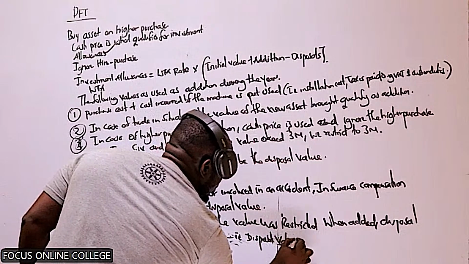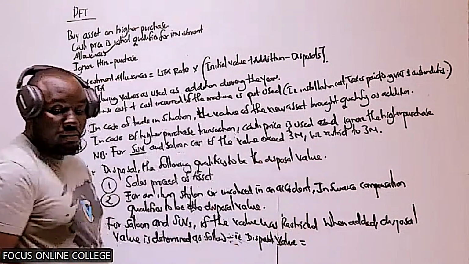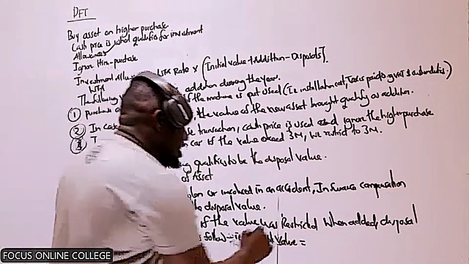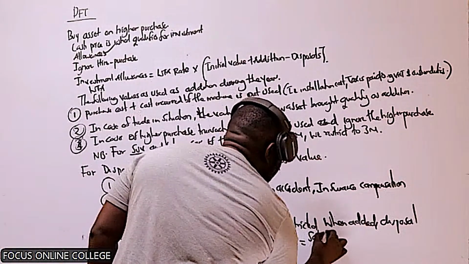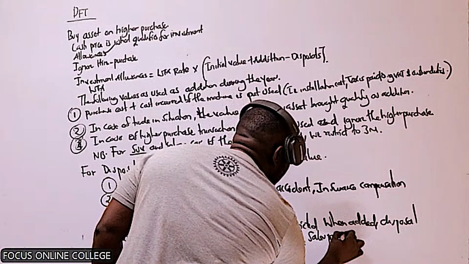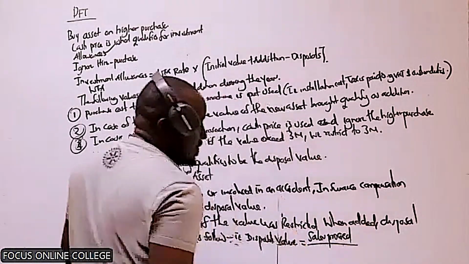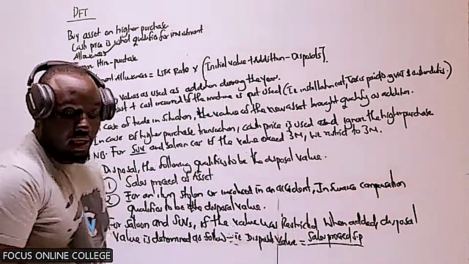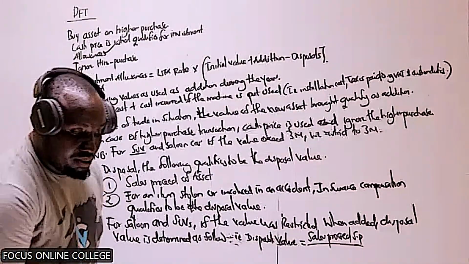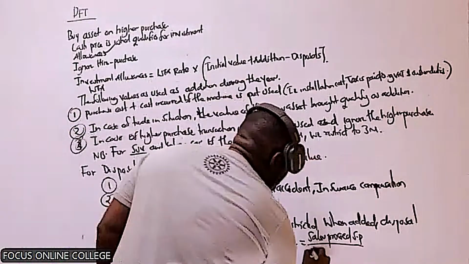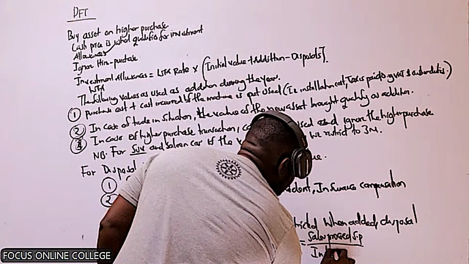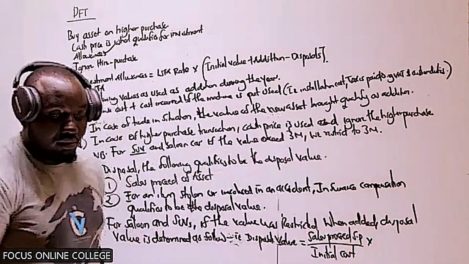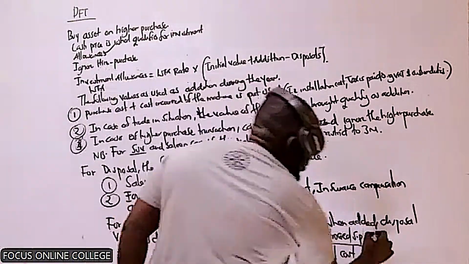The disposal value should be the sales proceed, that is just the SP, over the initial cost, times the restricted value, which is 3 million.